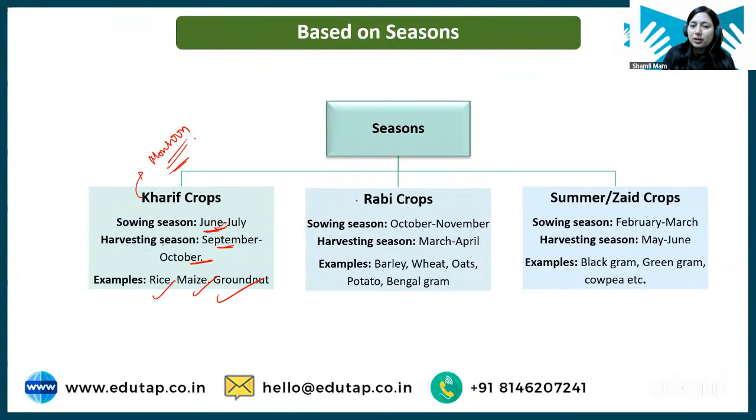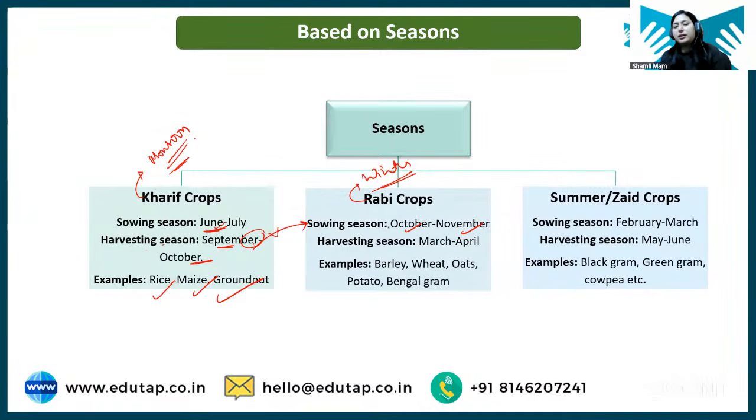Talking about rabi crop, okay, rabi means winter. Rabi means winter, okay. So after your kharif crop is harvested, then there will be sowing of rabi crop, okay. Remember the kharif sowing and harvesting. Just after harvesting of kharif, rabi will start. So the sowing of rabi will be in October, November, when the harvesting of kharif is completed, right? So after this, there will be sowing of rabi crop.